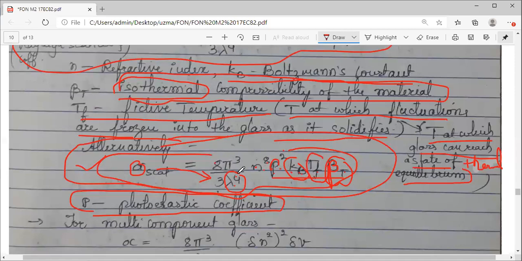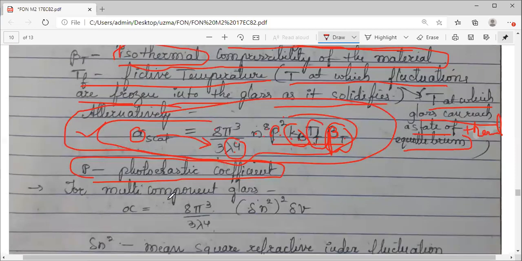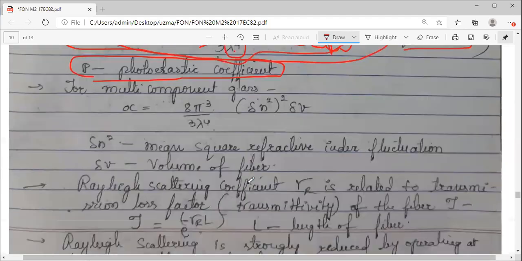Beta indicates uniformity, there is a uniformity in the structure. So this is the formula. Based on this formula, we have one problem also.